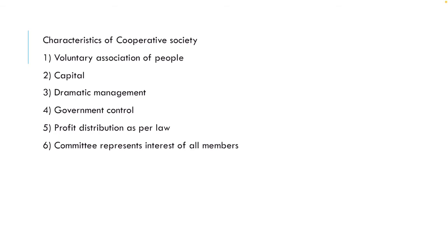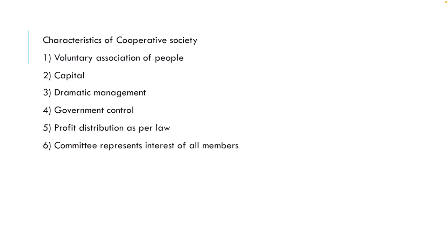As I've told you, the membership of a cooperative society is voluntary and open to all adult persons having common interests. Any person can become a member of the organization, irrespective of their caste, color, and religion. Okay. Next is capital. The capital of a cooperative society is raised from its members in the form of share capital. As the share capital is not sufficient to meet its operational cost, it borrows loans from the government or